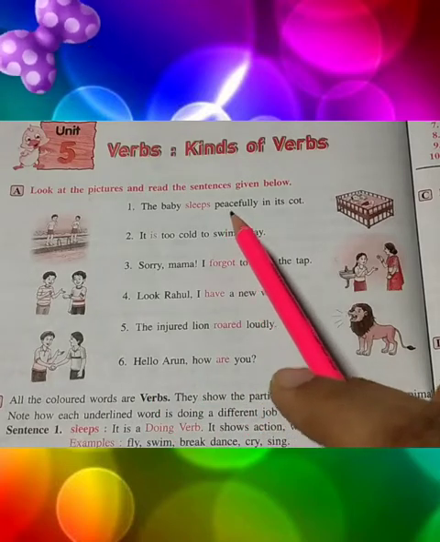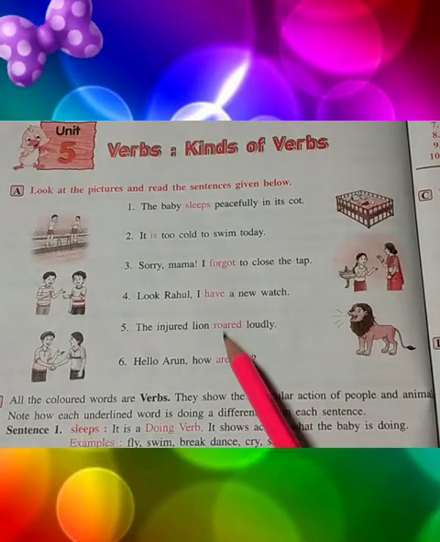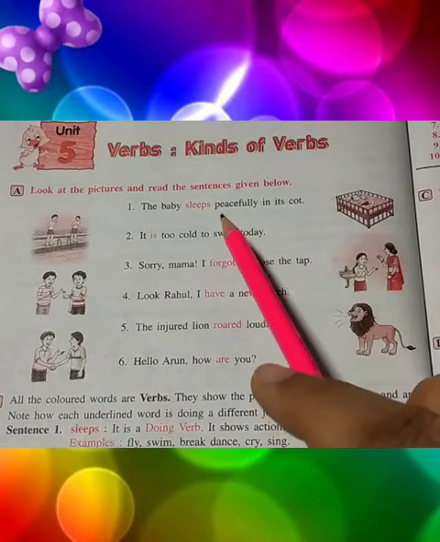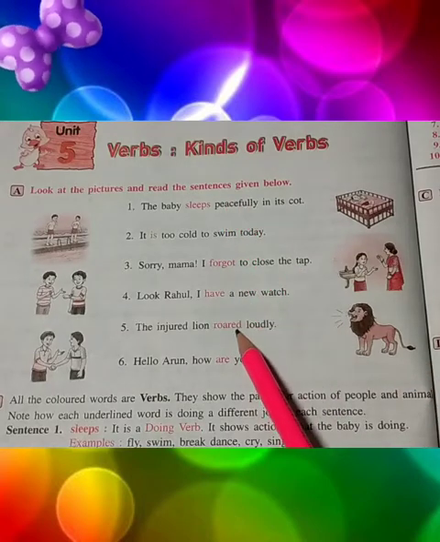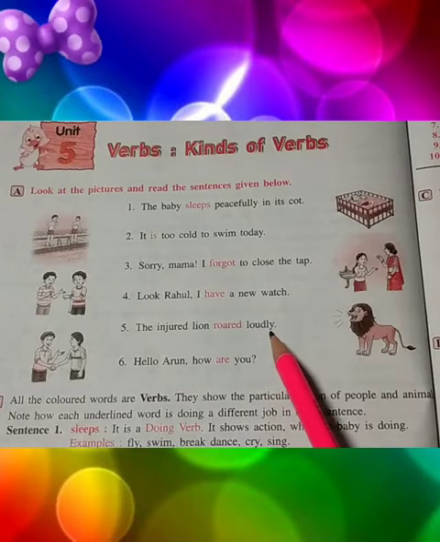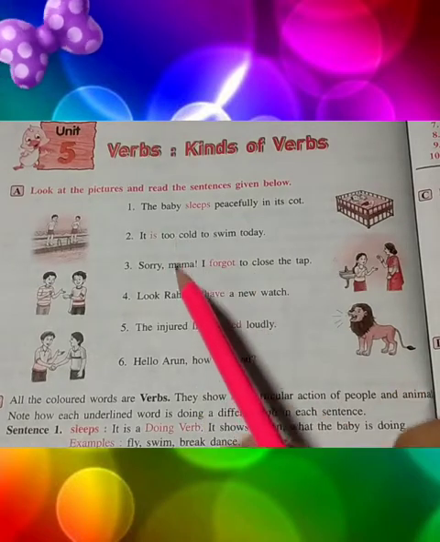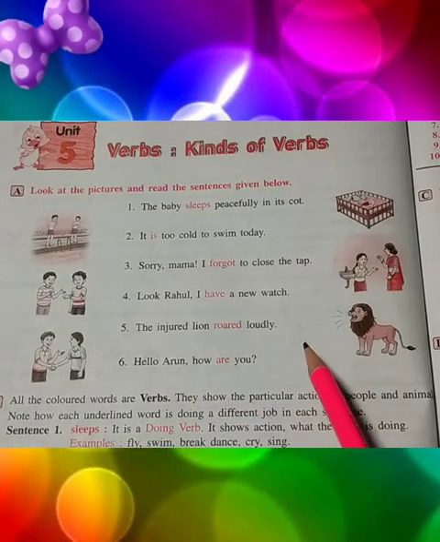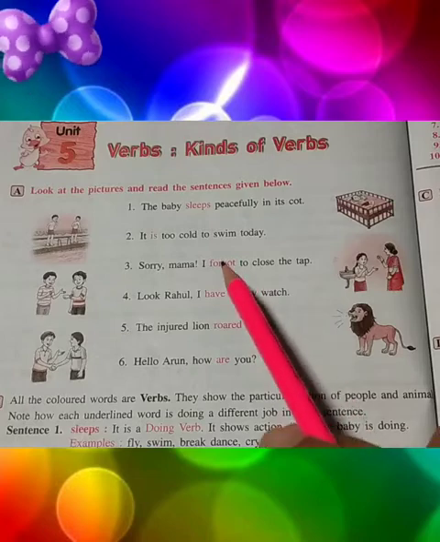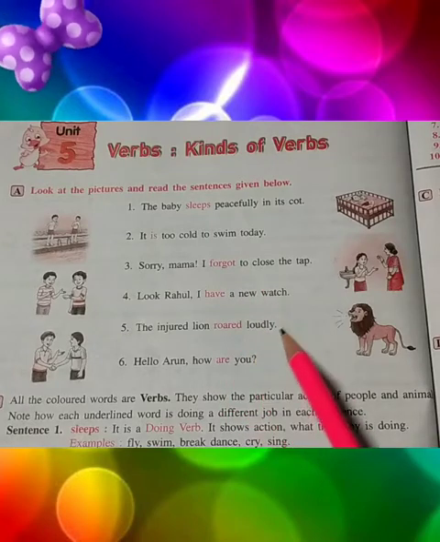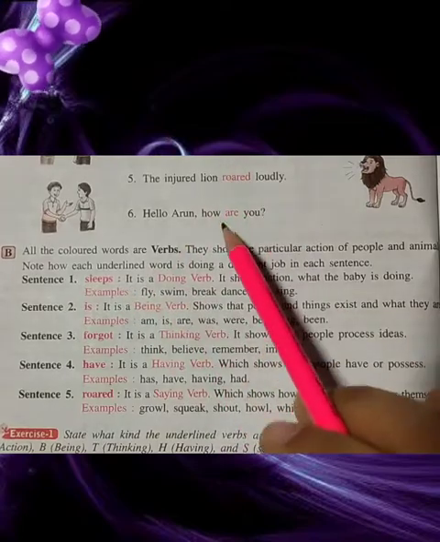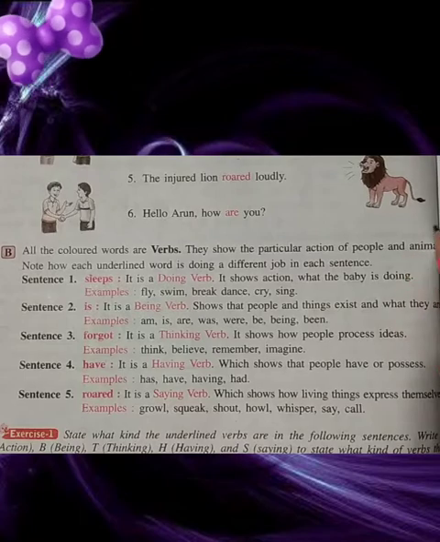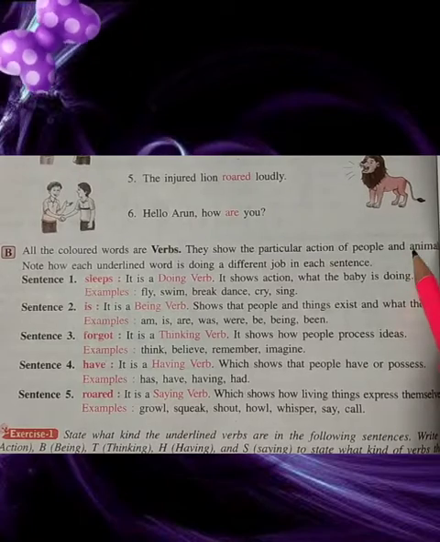So the words sleeps, is, forgot, have, roared, and are are verbs. Sleep, forgot, roared show the action, and is, have, are express the state of being. So all the colored words are verbs. All these colored words show the particular action of a person and animal. That is about the noun.